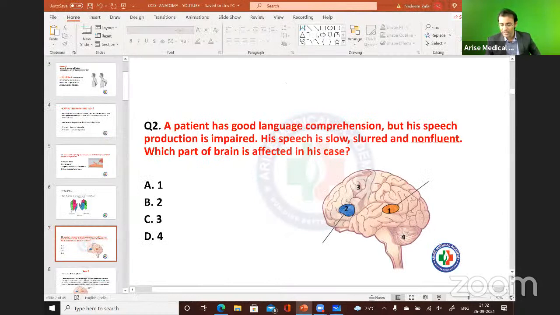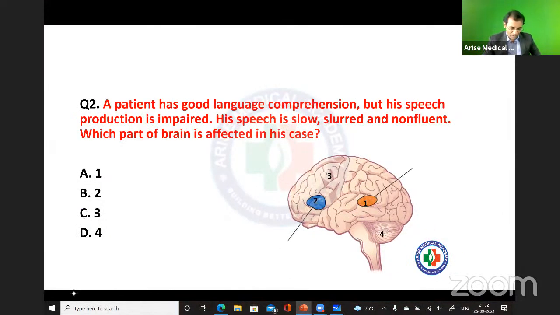So what is happening here? See, now in this question, what I'm showing you here, I have asked you, the patient is having non-fluent aphasia. Non-fluent aphasia means the patient is having some problem in the Broca's area. So one or the other, you are going to answer me this. Either there will be a problem in the